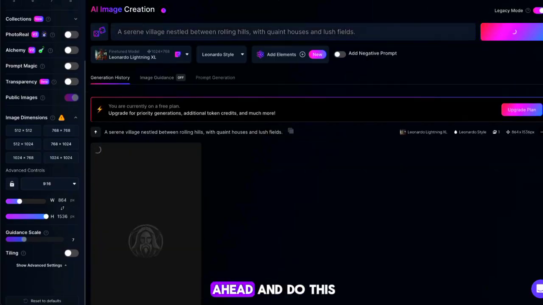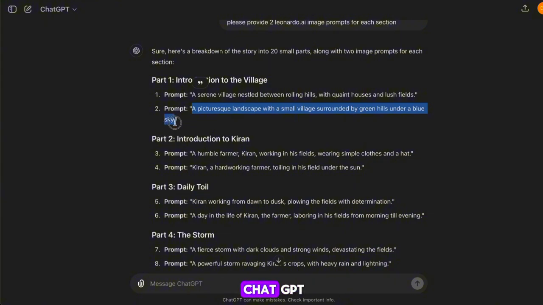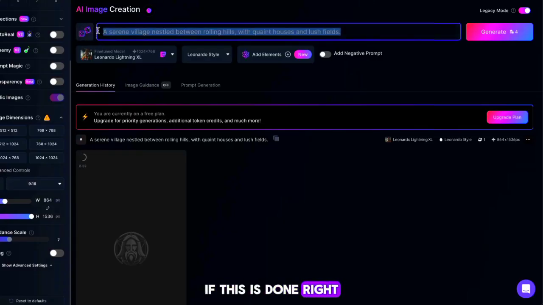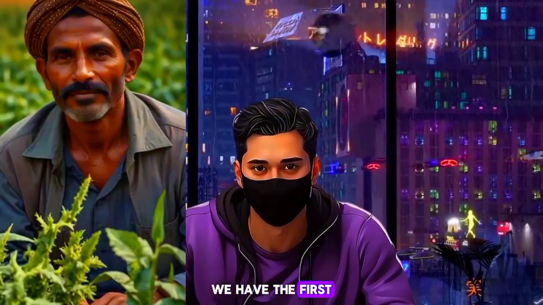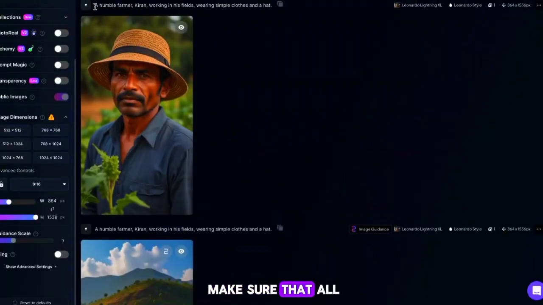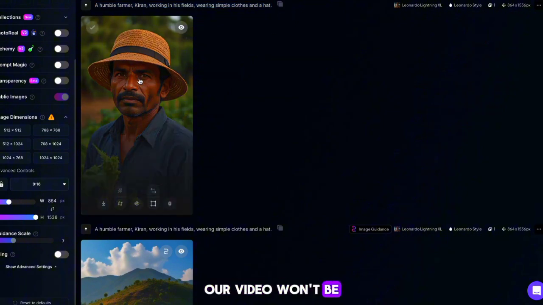All right, you want to go ahead and do this for all the prompts that we got from ChatGPT. If this is done right, it should only cost 4 credits per image. I'm going to go ahead and skip to when we have the first image of our farmer. Now we need to make sure that all the following images look like him, because if we have 10 different farmers, our video won't be very good.